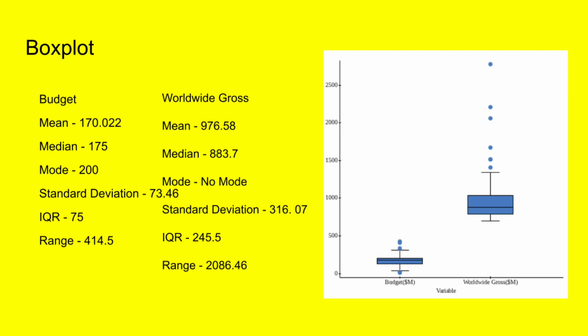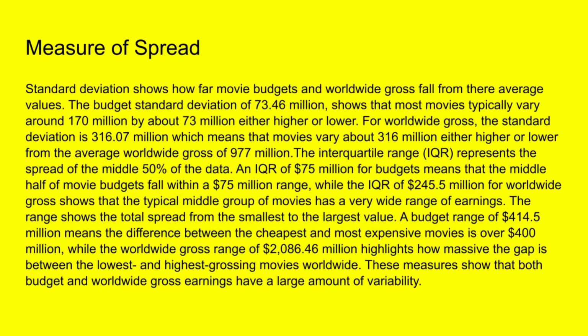This is the box plot. The box plot shows the relationship between the budget and the worldwide gross. The measure of spread. Standard deviation shows how far movie budgets and worldwide gross fall from their average values. The budget standard deviation of 73.46 million shows that most movies typically vary around 170 million by about 73 million, either higher or lower. For worldwide gross, the standard deviation is 316.07, which means that the movies vary about 316 million, either higher or lower, from the worldwide average of 977 million.